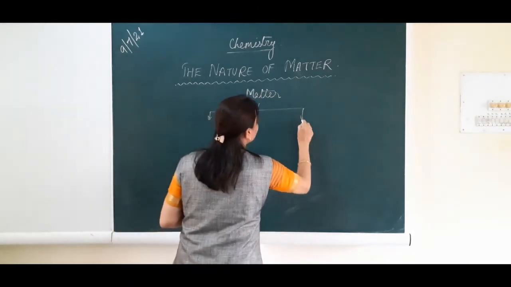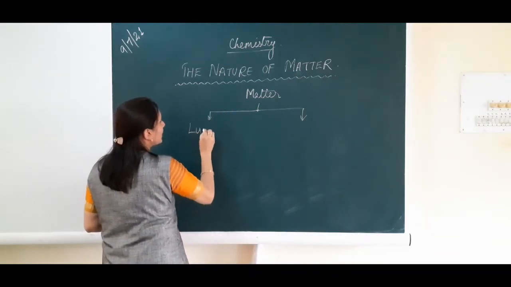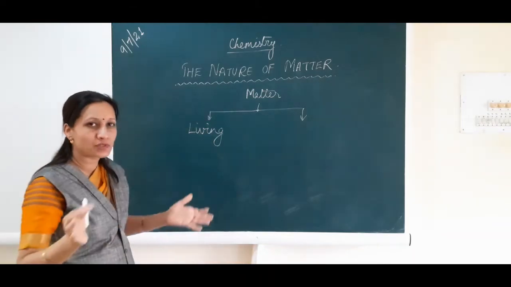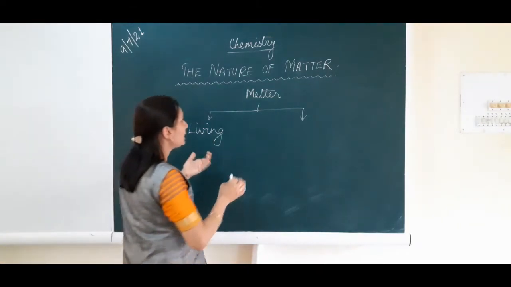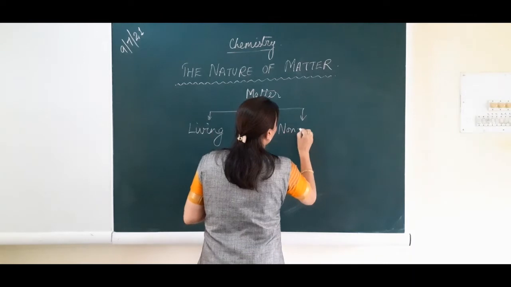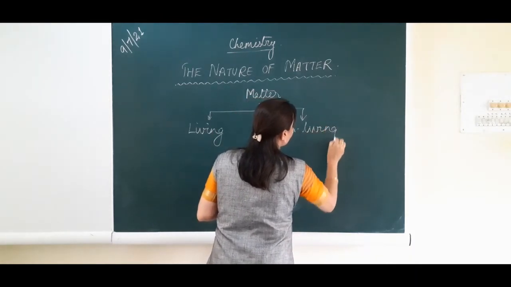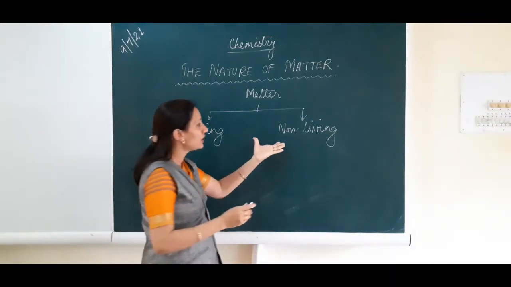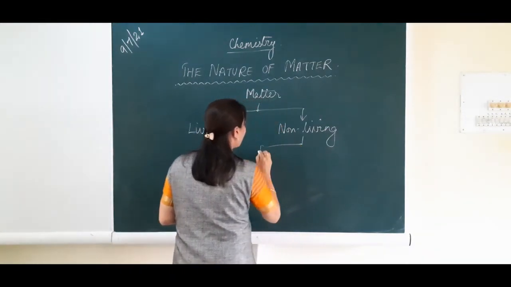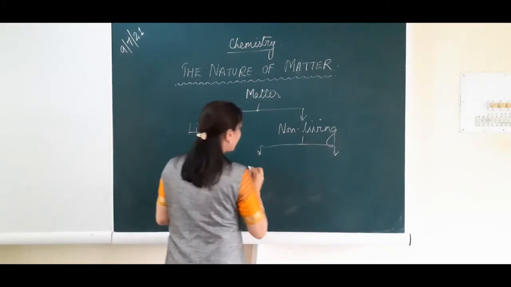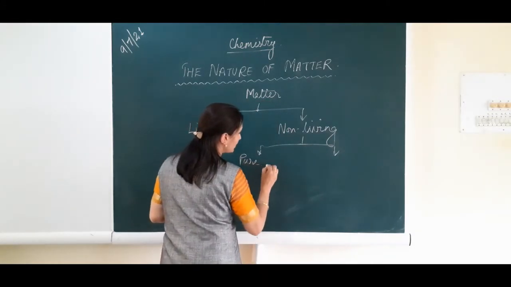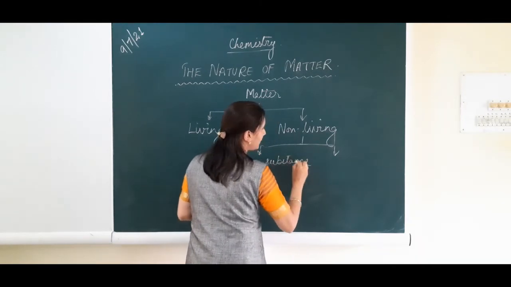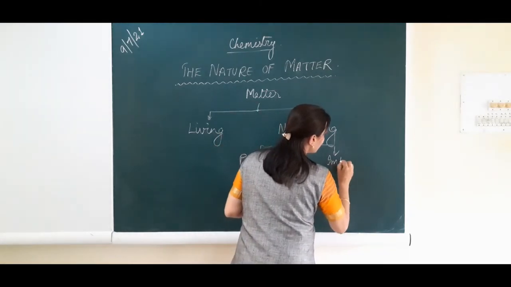First, matter is classified as living and non-living, which I had told you in my introduction, that so many substances we see around us, and these are living and non-living. Living I will not discuss, because we are going to learn that in a separate subject, biology. Here, non-living things are further classified as pure substances and impure substances.